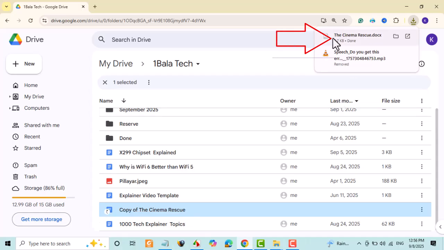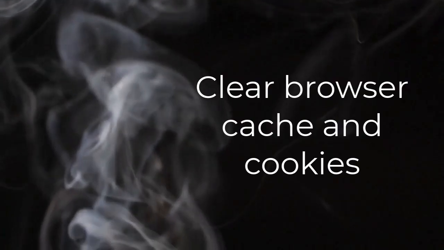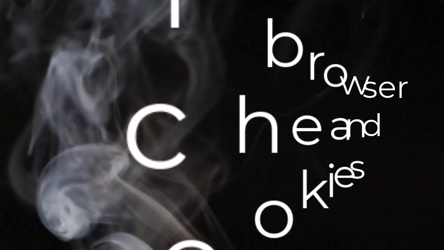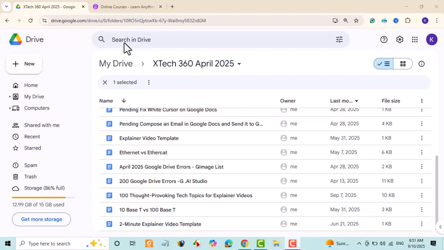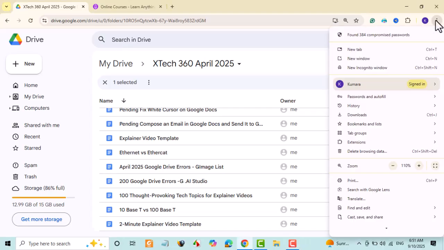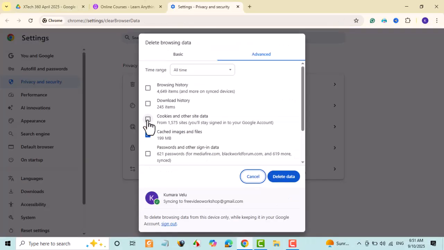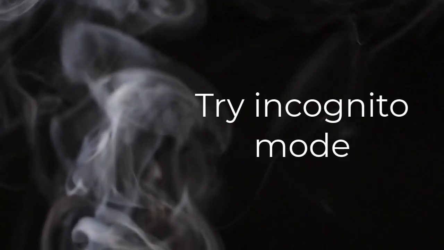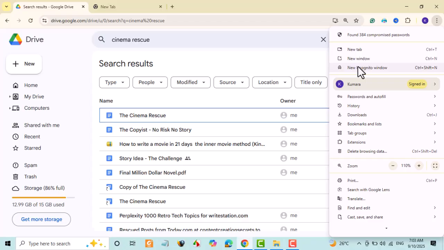This method often bypasses the download quota limit. If this still does not work, try clearing your browser cache and cookies, then repeat the steps above. Alternatively, try accessing the file using incognito mode or another browser.